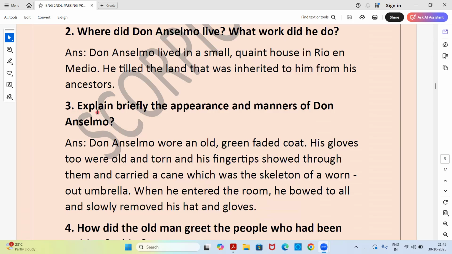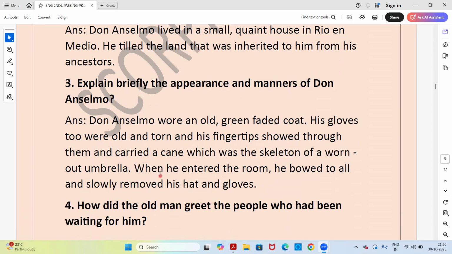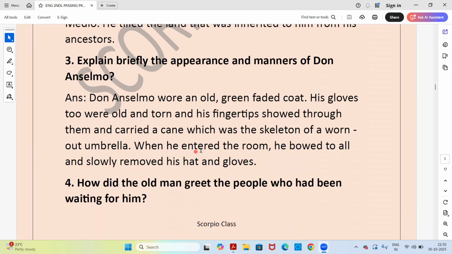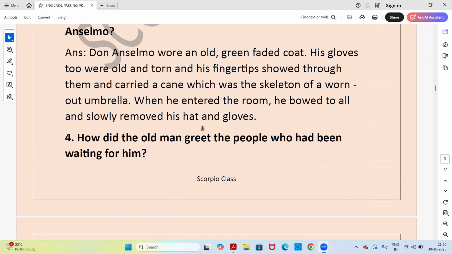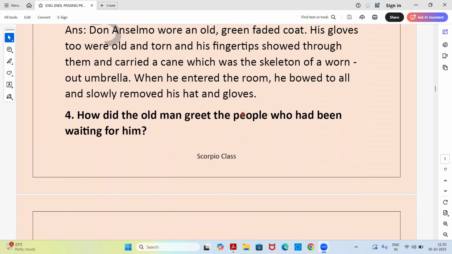Next question. Explain briefly the appearance and manners of Don Anselmo. Answer. Don Anselmo wore an old green faded coat. His gloves, too, were old and torn, and his fingertips showed through them. He carried a cane, which was the skeleton of a worn out umbrella. When he entered the room, he bowed to all and slowly removed his hat and gloves.